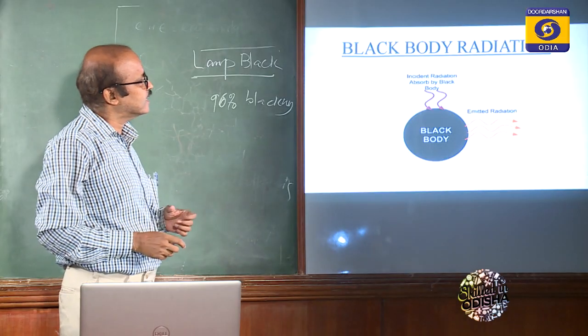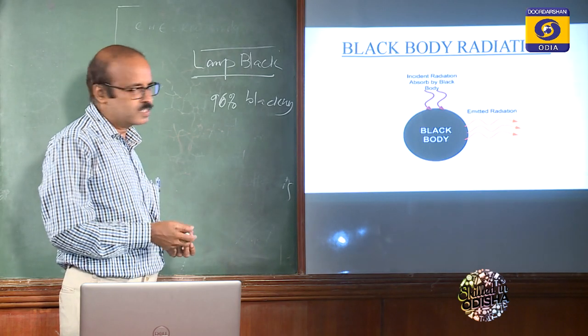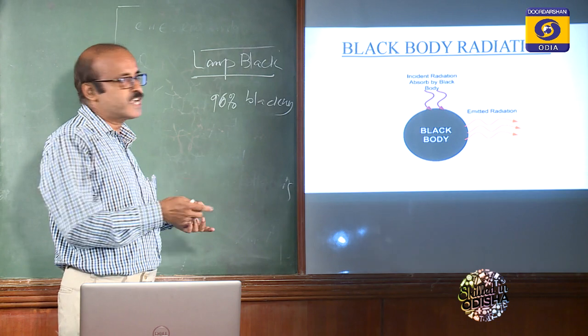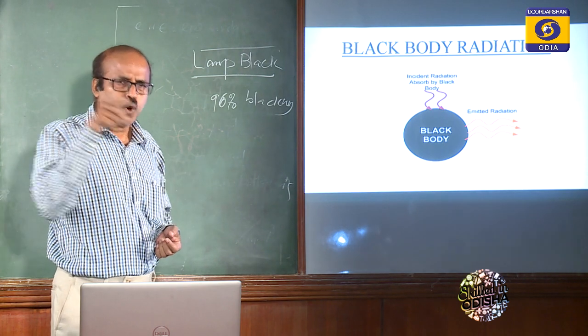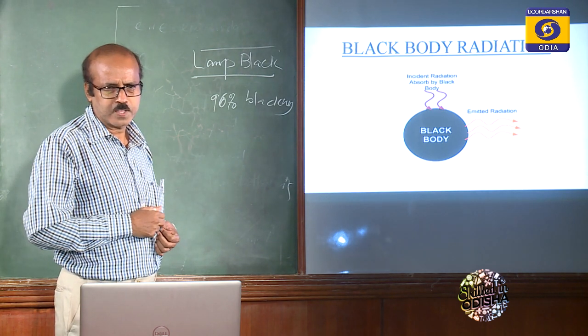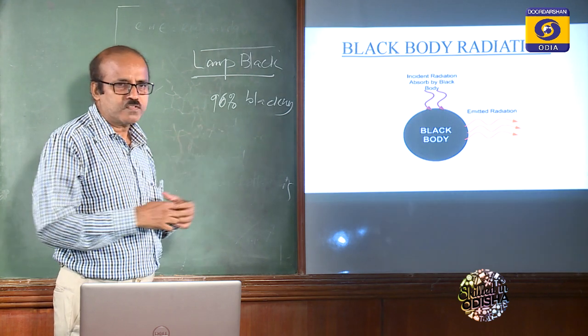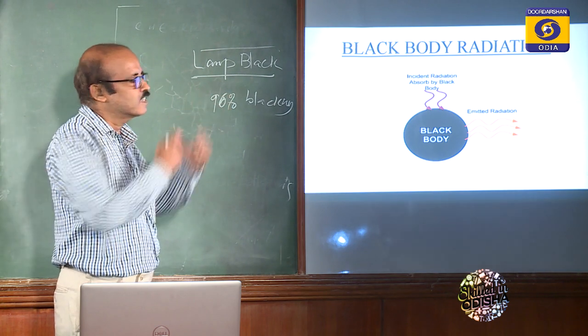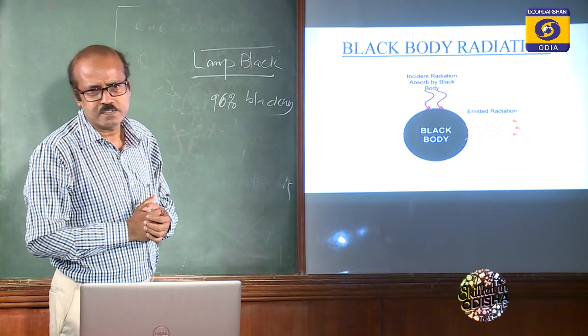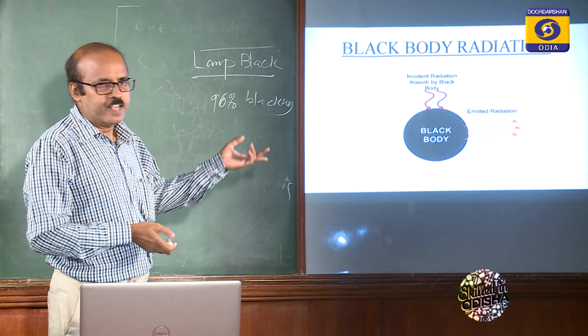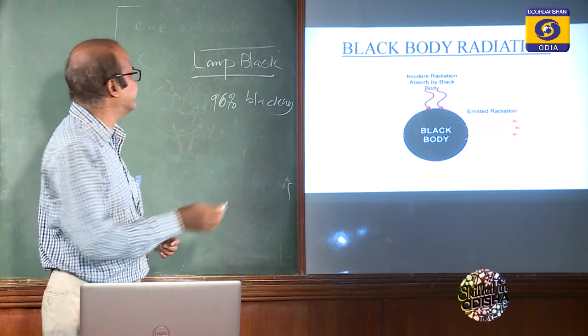Black body radiation is that radiation where, if the emitted rays fall on a black body, it will absorb all the radiations. So from there comes absorptivity.